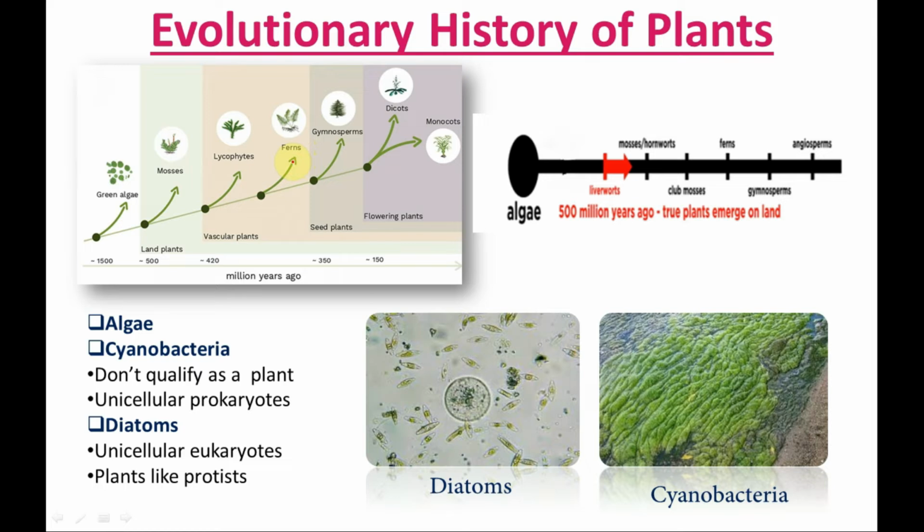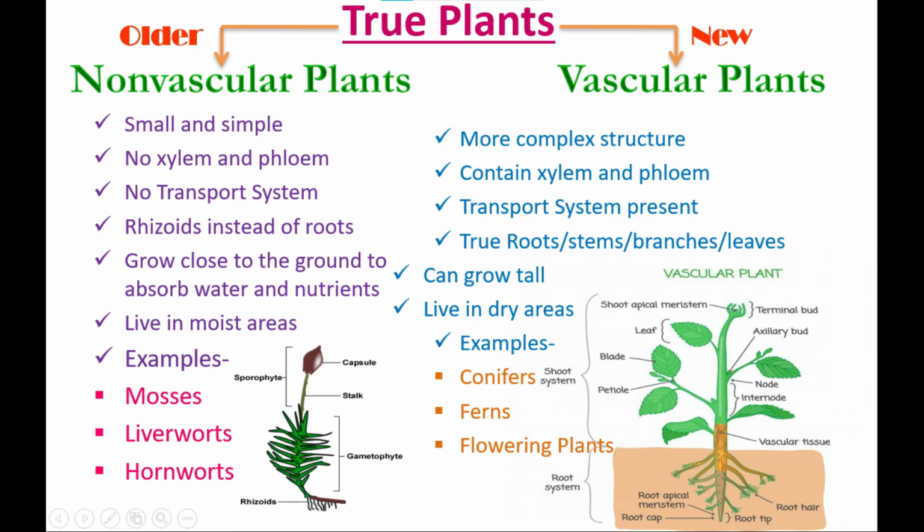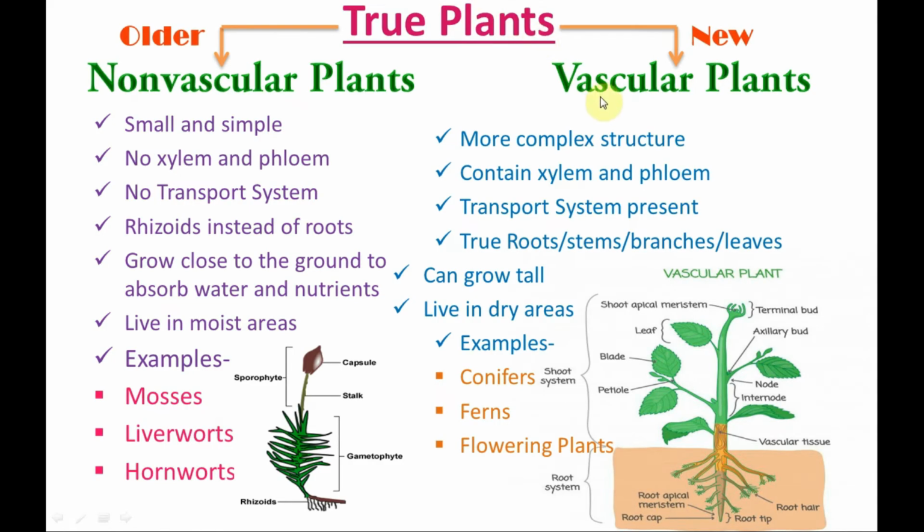After that, ferns evolved into the gymnosperms, which are vascular plants that bear seeds. Further, the gymnosperms evolved into the angiosperms, which are dicots and monocots. Angiosperms are vascular plants which bear flowers, fruits and seeds. There are two different major groups of true plants, which are vascular plants and non-vascular plants.